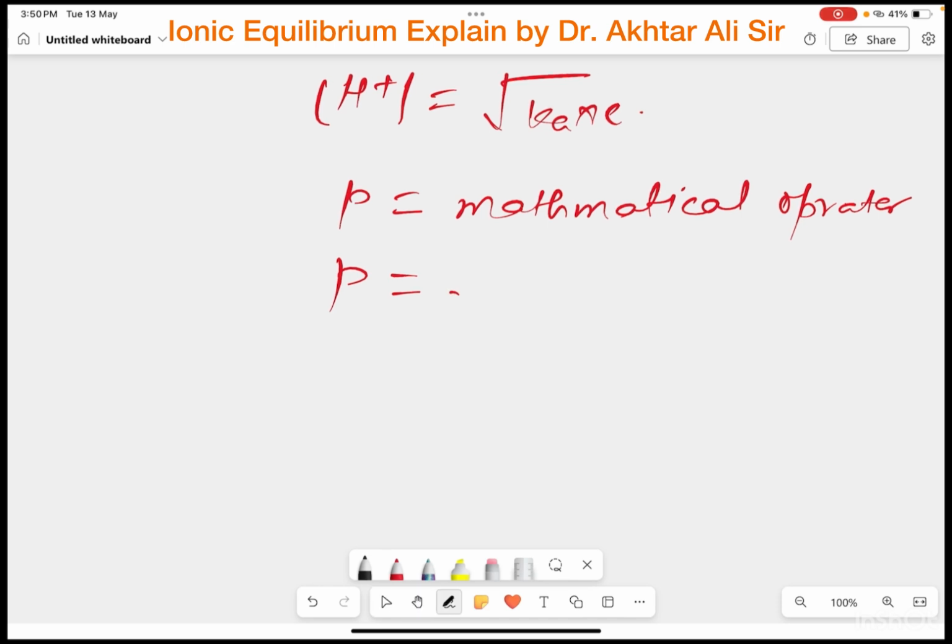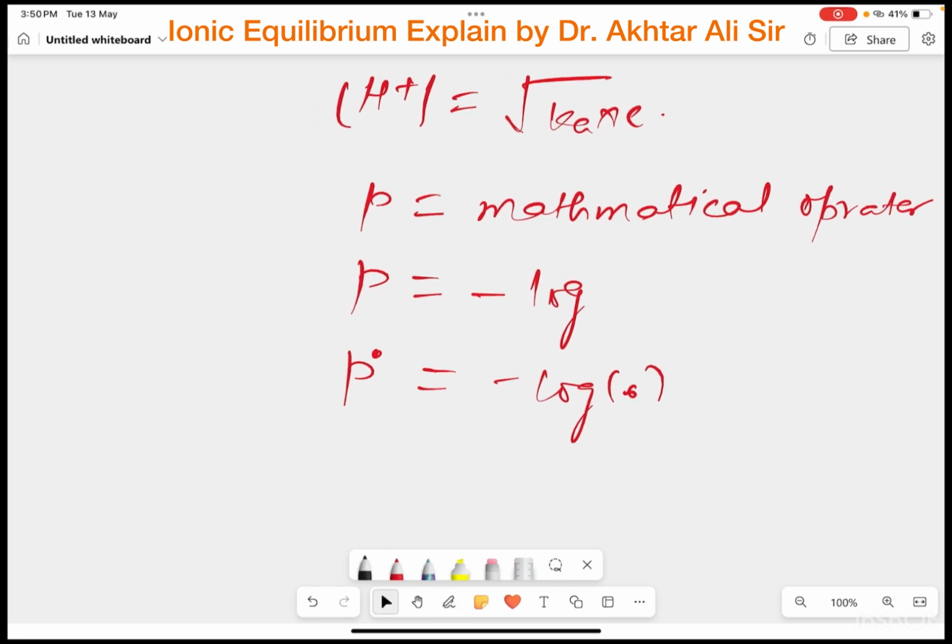The value of P is equal to negative log. If you are interested to find the value of pH, it will be equal to negative of log of H ion concentration. And pOH, if you are interested in finding pOH, it will be equal to negative of log of OH ion concentration.